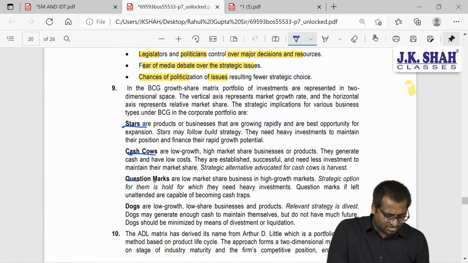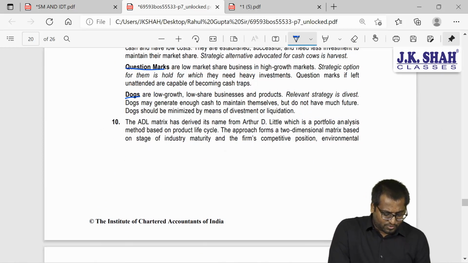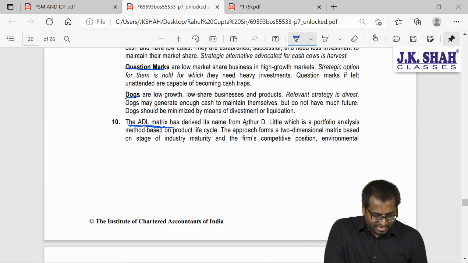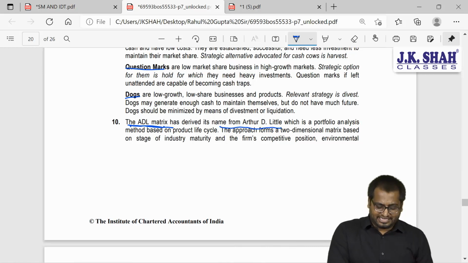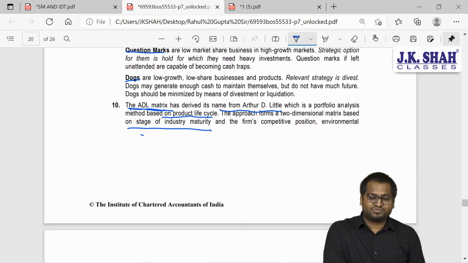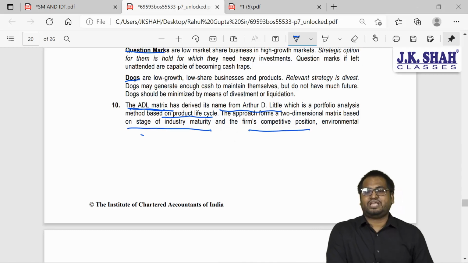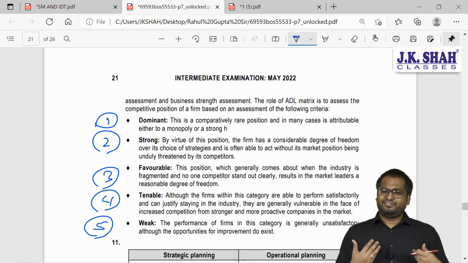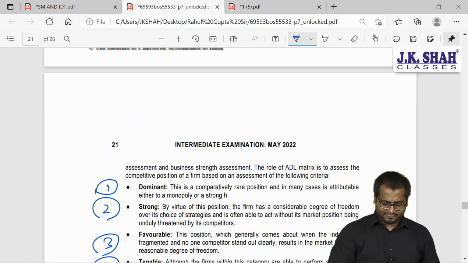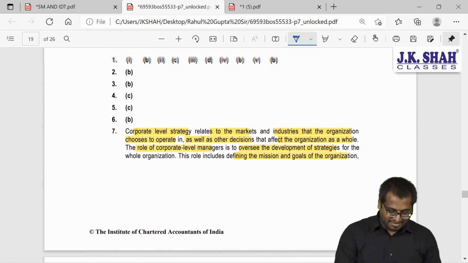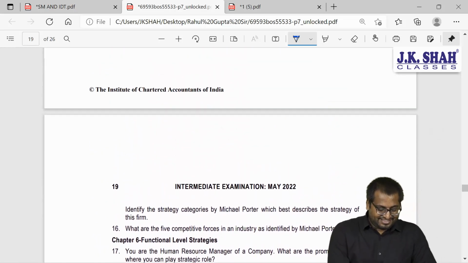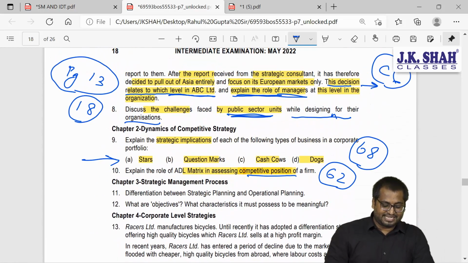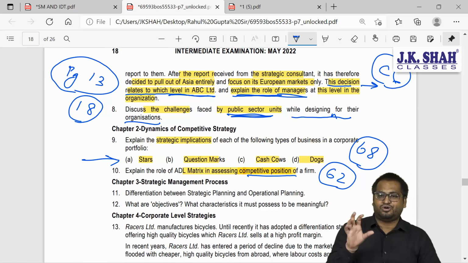ADL matrix has been derived from the name Arthur D. Little. It is based on product life cycle, industry life cycle. On the x-axis, we have industry maturity. On the y-axis, we have competitive position. So see here, dominant, strong, favorable, tenable, weak. Is it difficult? No. Provided you might have studied this, and I believe you all have studied, right? So these were the first 2 chapters, guys. I believe these 2 chapters you have no doubts in.